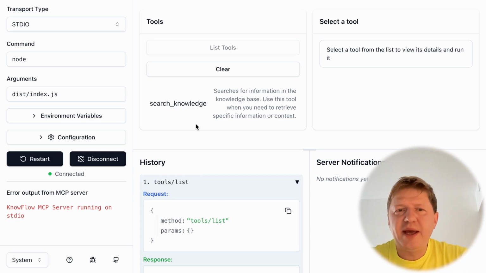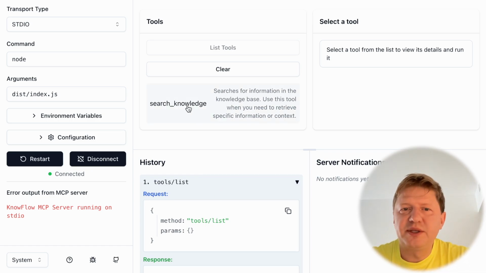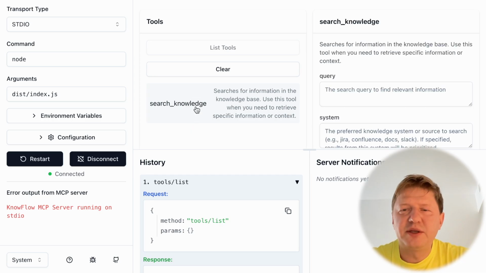What else can we do? We can execute the tool itself. So it's here, I'm clicking on it. There are parameters. So the description is here.